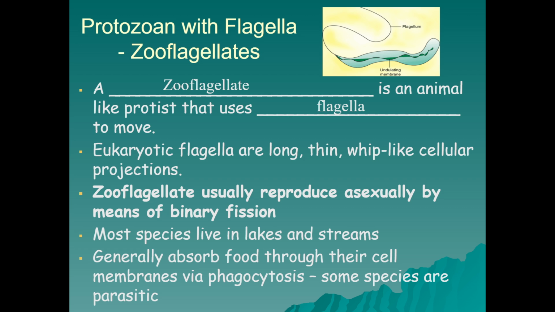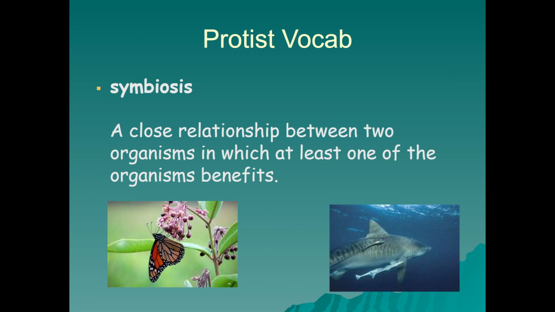And we're going to see that a lot of these zooflagellates reproduce asexually by binary fission, meaning they essentially split by copying themselves and produce copies of themselves. And most species of zooflagellates live in lakes and streams, again, more stationary water. While they are motile, they're not great swimmers, and they're going to absorb food through their cell membranes, also via phagocytosis, just like the amoebas. And a couple of different examples of zooflagellates are parasitic.